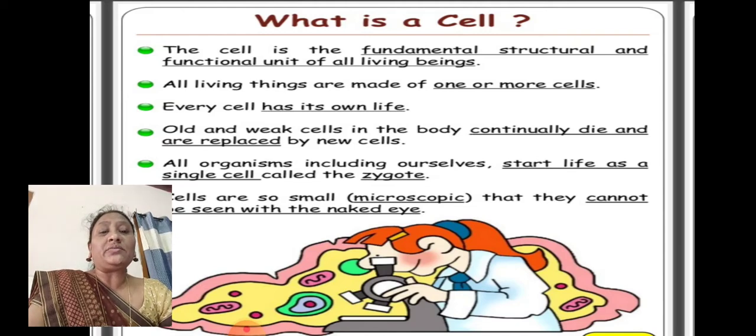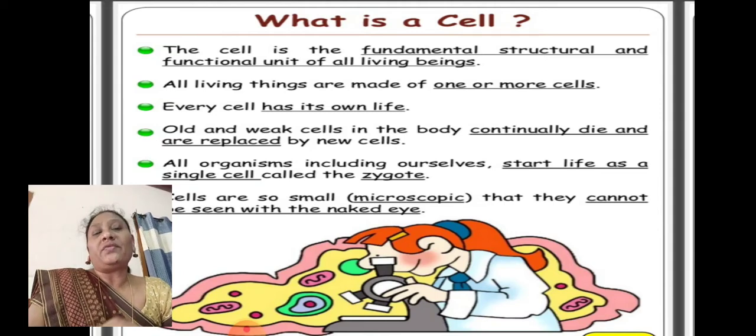So fundamental means it is a minimum basic need for every living organism. It is a foundation for the living organism and it provides the structure to every living organism, and it is a functional unit. It facilitates the work for every organism. So for all living beings, it is the fundamental structural and functional unit.